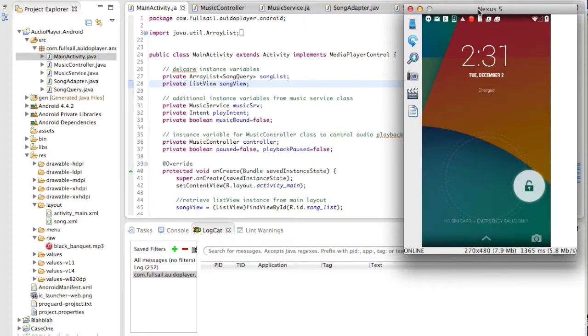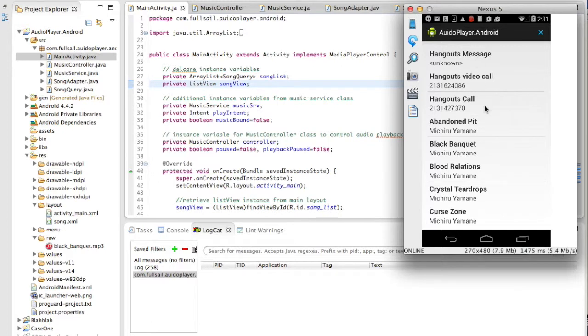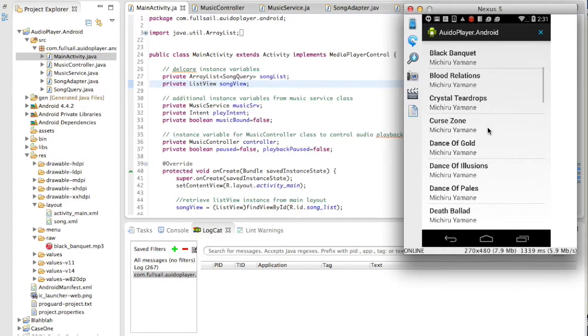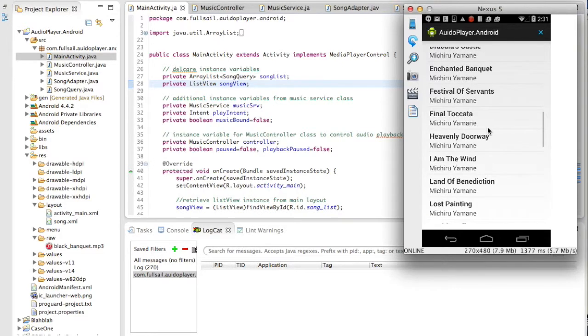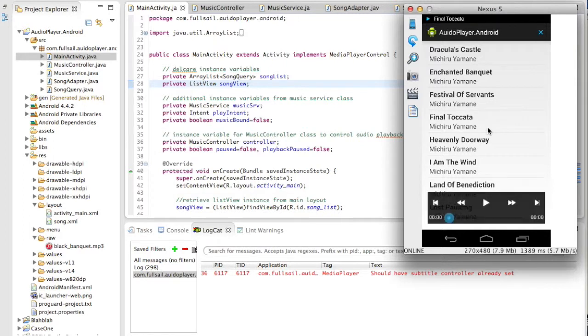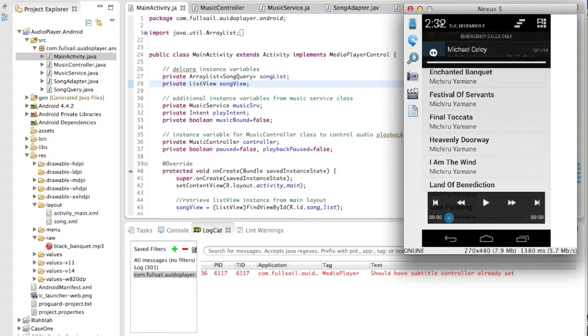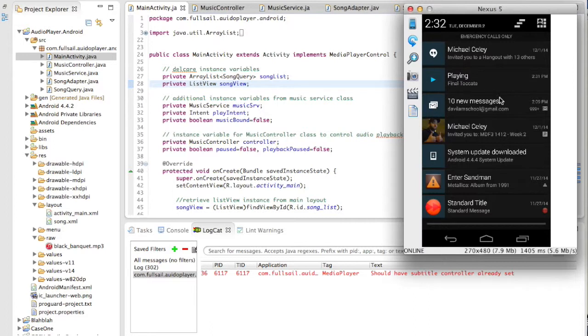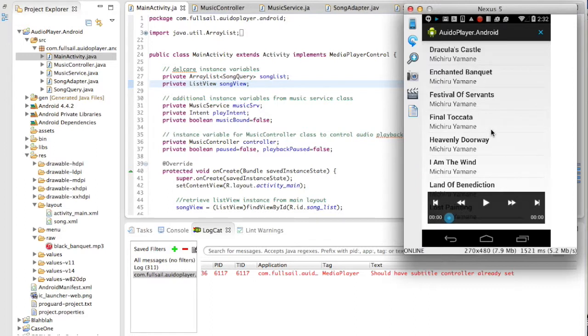Okay, I have to unlock it. As you can see, I have a list of songs, and I can click on one of them. In this case, I'm going to click on Final Toccata, and you'll see that there's a notification above. The notification is saying playing Final Toccata. You can click on that, and you're sent back to the main activity.